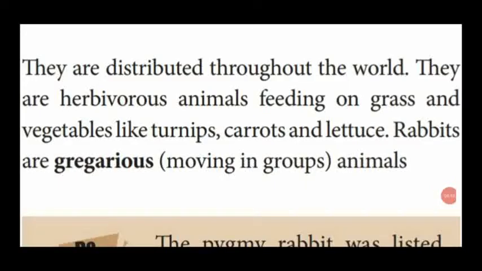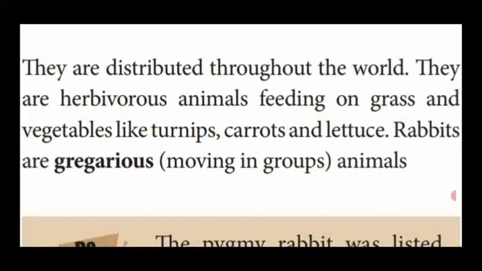Dear students, this rabbit is distributed throughout the world. Rabbits are herbivorous animals. That is, they eat only plant parts. Particularly, the rabbit feeds on grass and vegetables like turnip, carrot and lettuce. Rabbits are named as gregarious animals. That means they move in groups only.